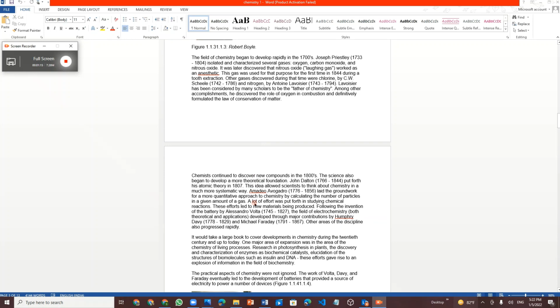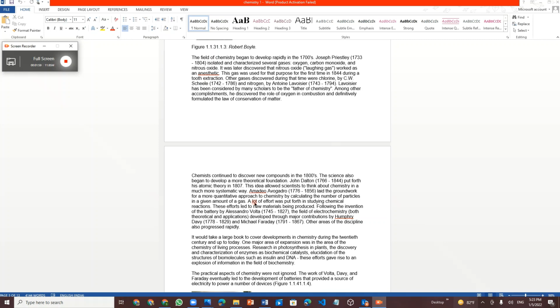And then chemistry began to develop rapidly in the 17th century. Joseph Priestley categorized several gases such as oxygen, carbon monoxide, and nitrous oxide. Later, nitrous oxide was discovered as laughing gas, and it also worked as an anesthetic. Anesthetic is also called anesthesia. When we have taken in this anesthetic, we wouldn't know anything that happens outside or inside. We will be like a bare body, and we won't know anything.